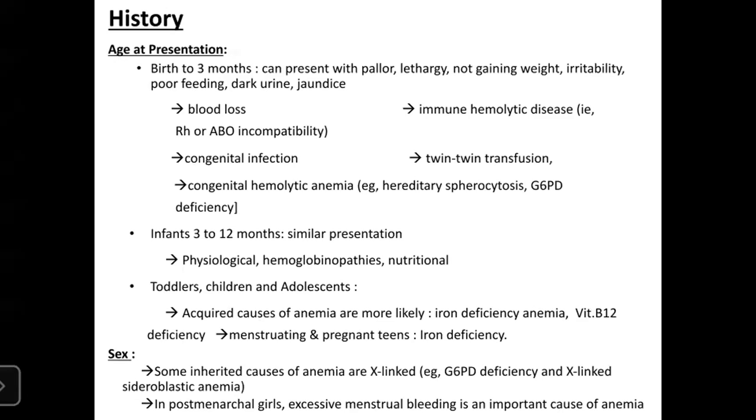Also, in toddlers, children and adolescents, acquired causes of anemia are more likely, such as iron deficiency anemia and vitamin B12 deficiency. Menstruating and pregnant teens also get iron deficiency. In males, there are X-linked diseases such as G6PD deficiency and X-linked sideroblastic anemia, whereas in females there might be excessive menstrual bleeding, which is an important cause of anemia.